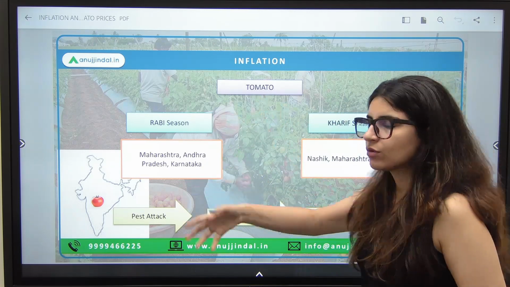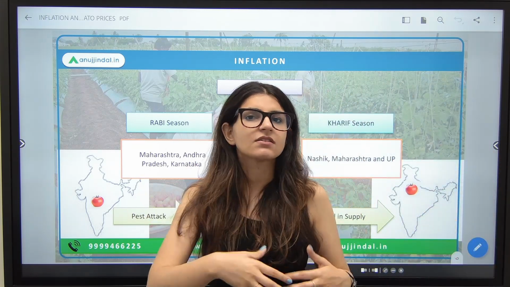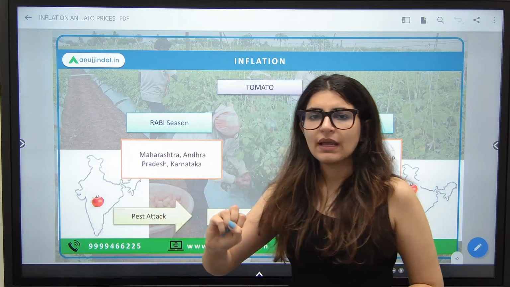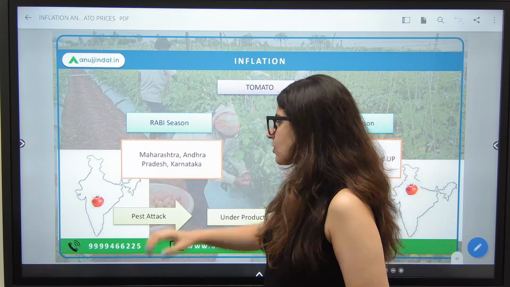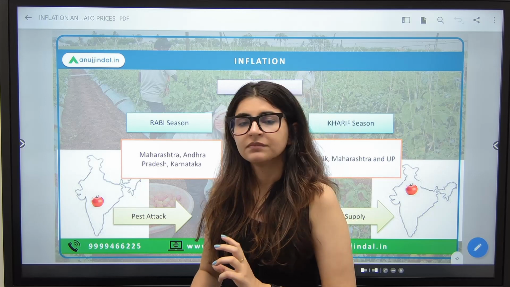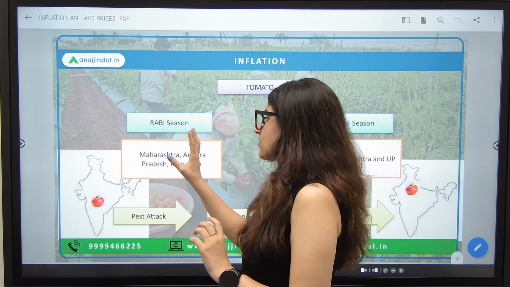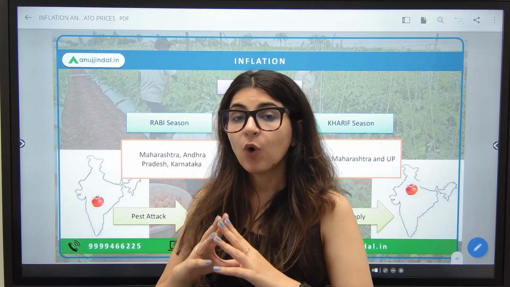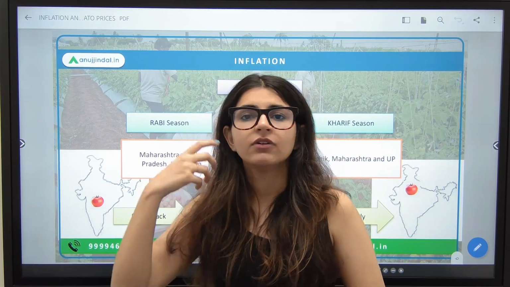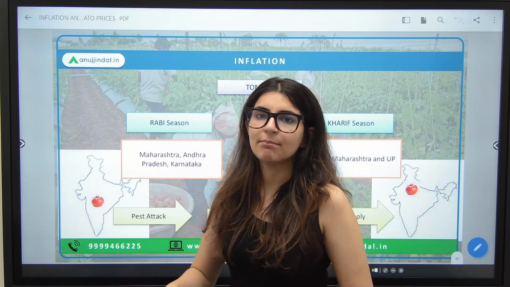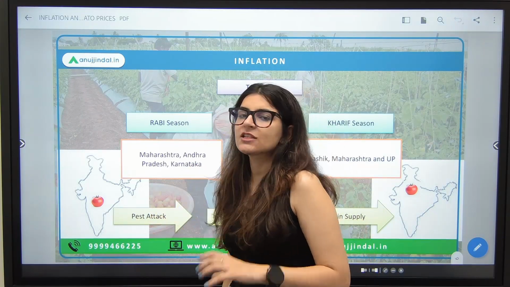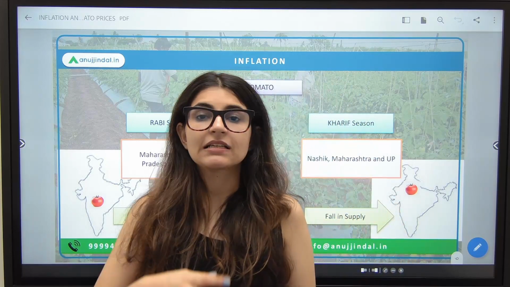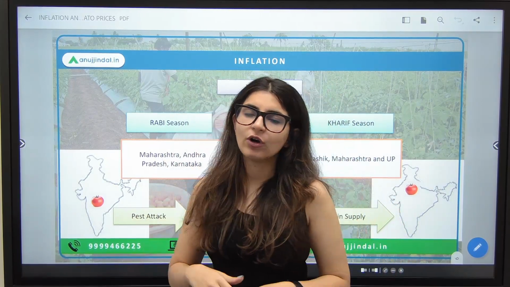Rabi season is also known as the winter season, and Kharif season is also known as the autumn or the monsoon season. So in Rabi season there are various districts of Maharashtra, Andhra Pradesh and Karnataka. These are the various districts of these states that produce tomatoes in huge quantity. What happened? Because of heat or major heat impact, pest attacks took place in their supply. Because of these pest attacks in the tomatoes, their supply got impacted.